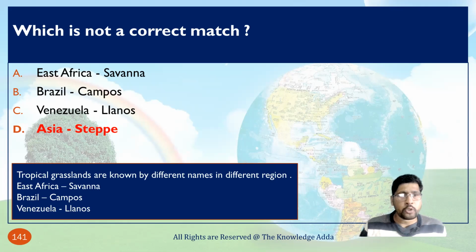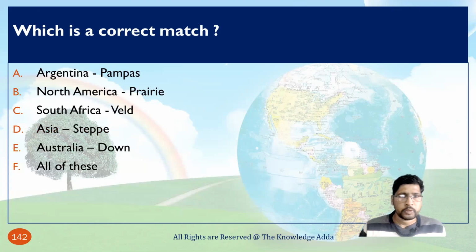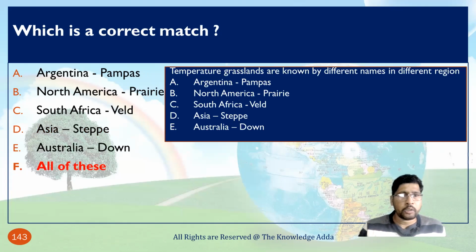East Africa, that is called savanna, Brazil Campos, and Venezuela Llanos, which is a correct match. Asia steppe is not, because temperate grasslands are known by different names in different regions. In Argentina, that is called pampas, North America prairie, South Africa veld, Asia steppe, and Australia downs.